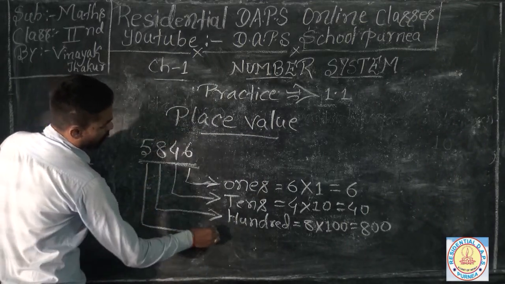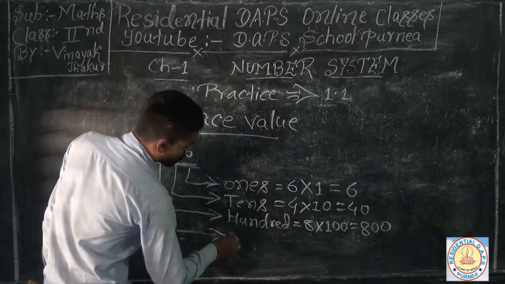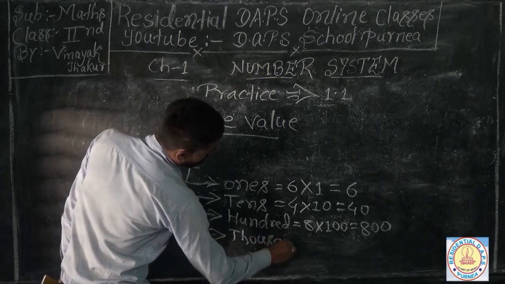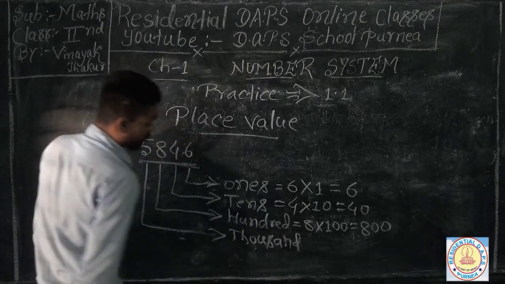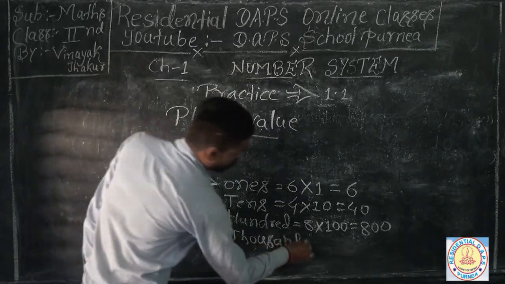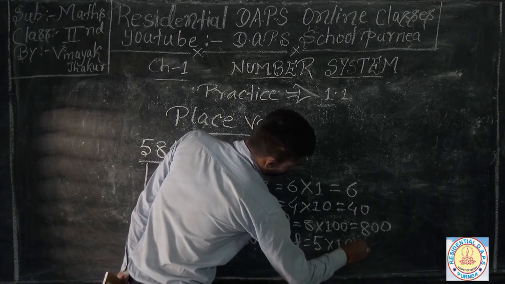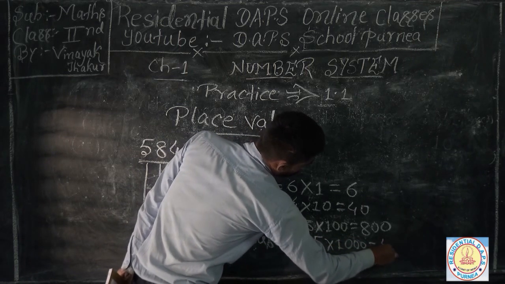And 5 is at the 1000 place, so 5 into 1000 is 5000.